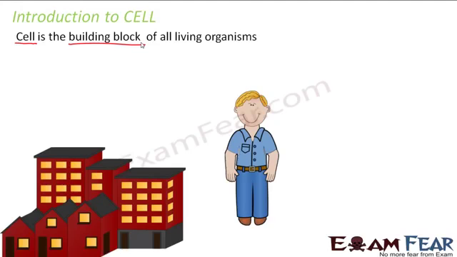Like for example, a house has so many identical bricks, but that doesn't mean that all different houses look similar. For example, your house and your neighbor's house look different. However, both of them are made up of bricks. So the building block is the same, but depending upon how the building blocks are arranged, you are able to construct two different types of houses.